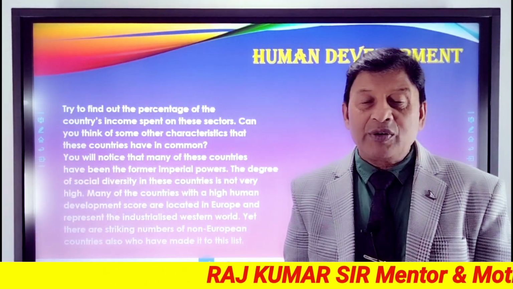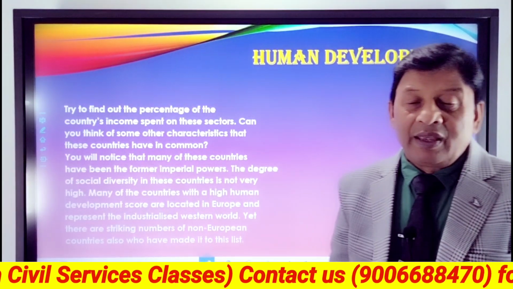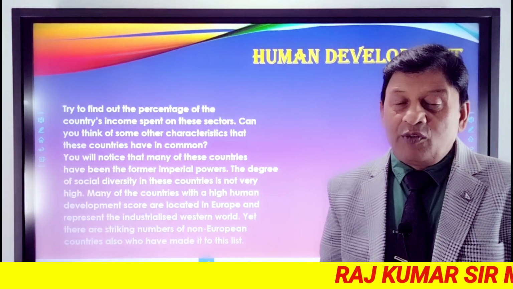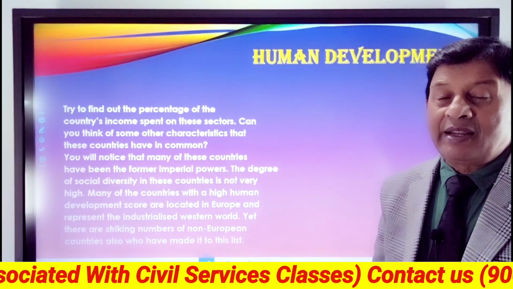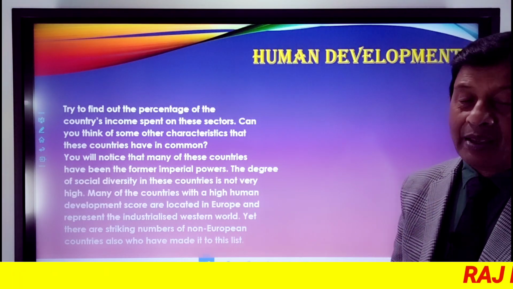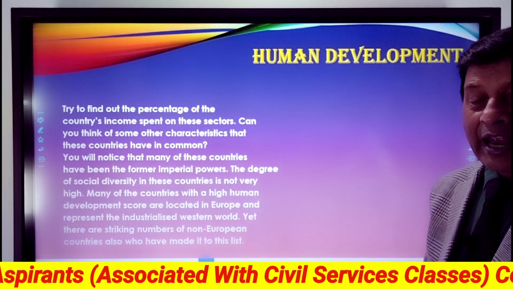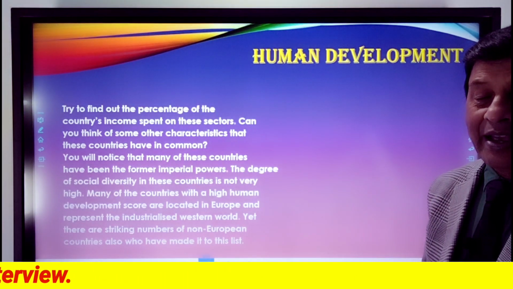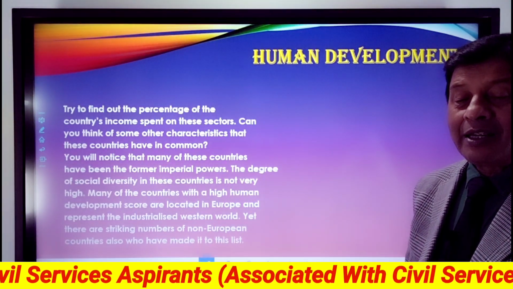Just try to find out the percentage of the country's income spent on these sectors. Can you think of some other characteristics that these countries have in common? You will notice that many of these countries have been the former imperial powers. The degree of social diversity in these countries is not very high. Many of the countries with a high human development score are located in Europe and represent the industrialized Western world. Yet there are striking numbers of non-European countries also who have made it to this list.